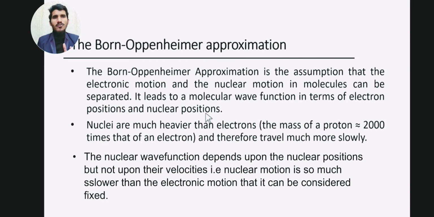So why can I divide it? How can I divide the wave function of the molecule into the wave function of the nucleus and the wave function of the electrons? We can divide it because the nuclei are much heavier than the electrons, and therefore travel much more slowly.